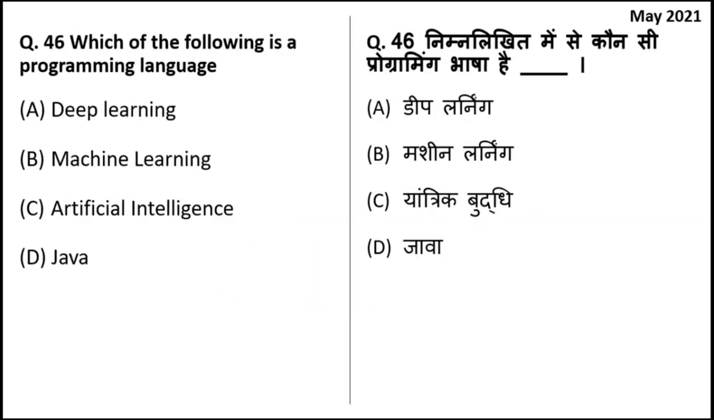Which of the following is a programming language? Programming language is Java. Java is one of the programming languages. Programming languages are used to write code, and for the conversion of this source code, you use a language translator. A language translator could be a compiler or interpreter.